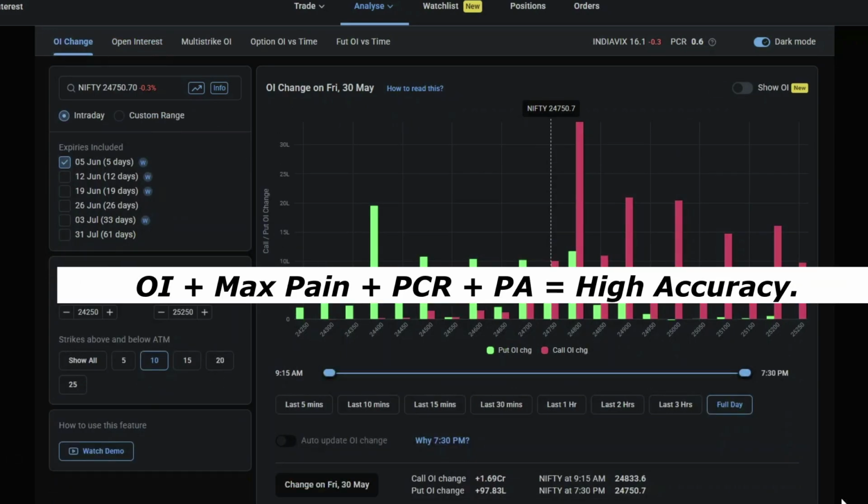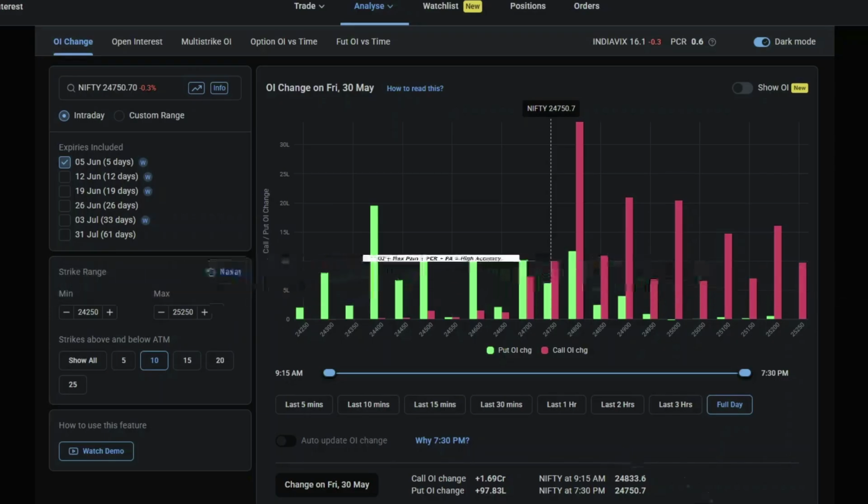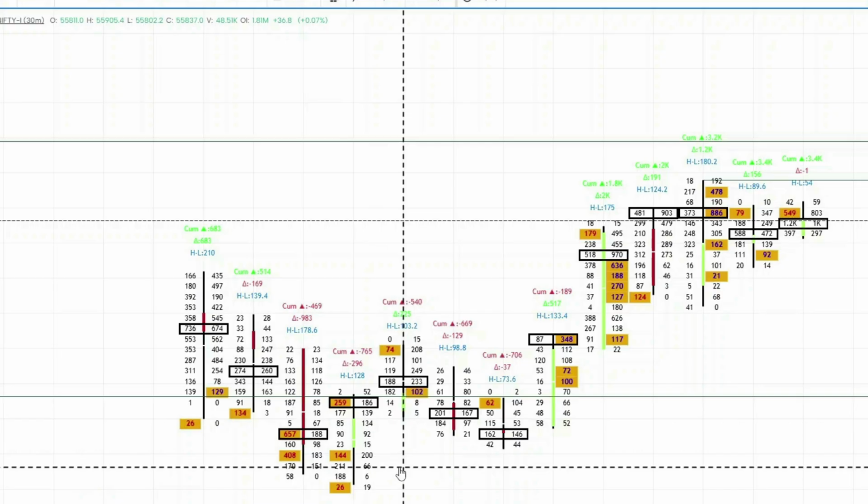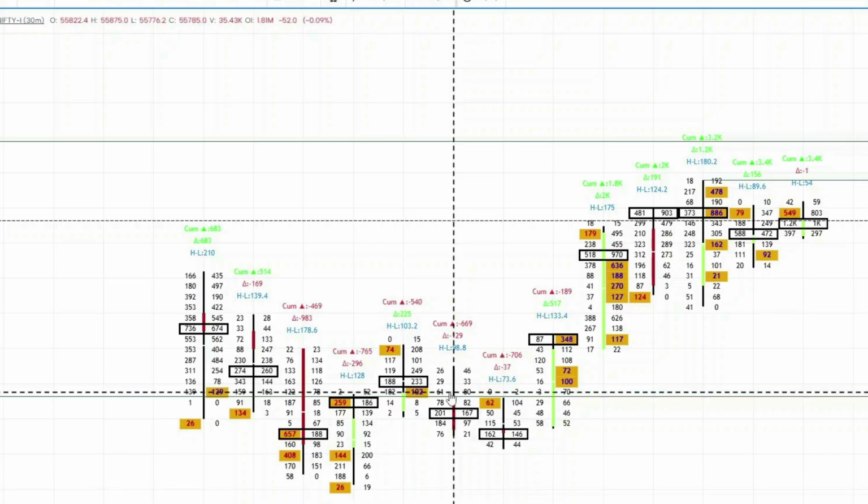Combine this with open interest and with max pain, and more importantly use this with price action, demand or supply areas. So there you have it, a complete system for predicting market expiry. Remember, no prediction method is perfect, but this approach gives you a significant edge.